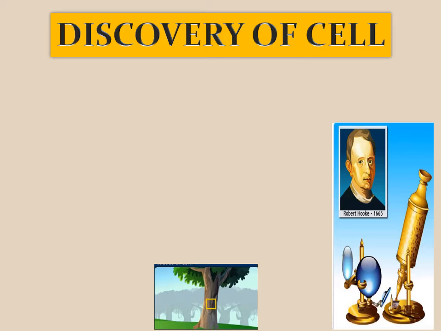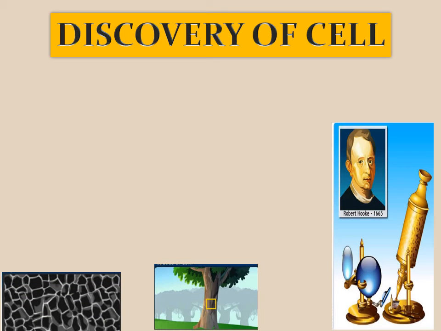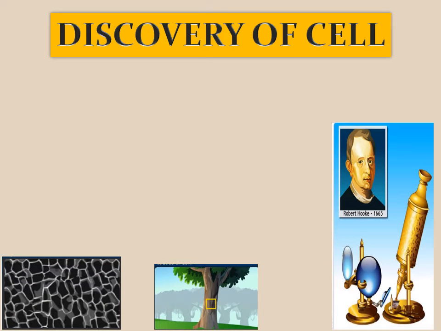and then he took his self-designed microscope and he examined those cells, or we can't say cells because at that time it was not recognized. So he examined those structures under that microscope, and he found some honeycomb like structures.